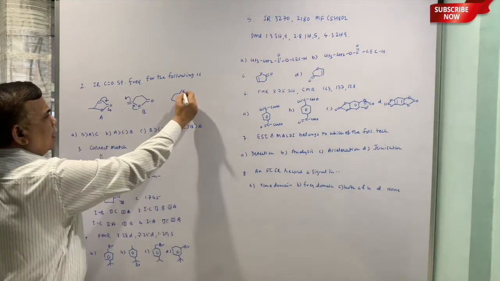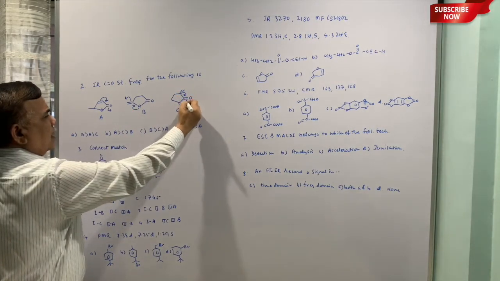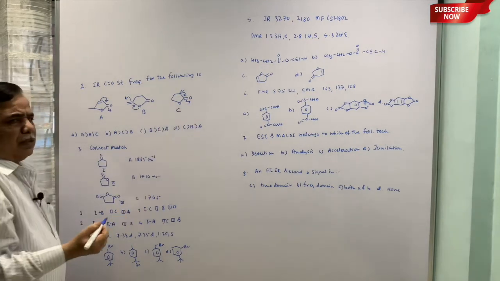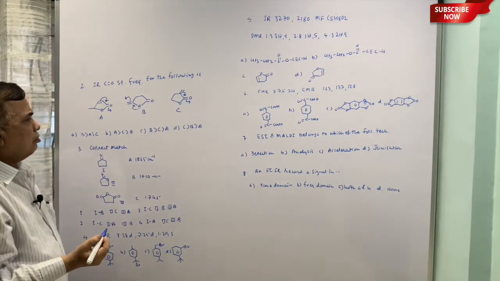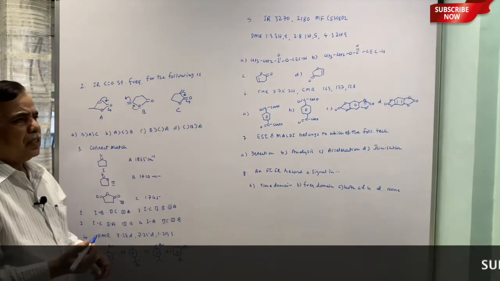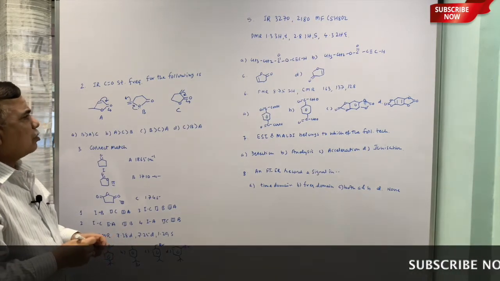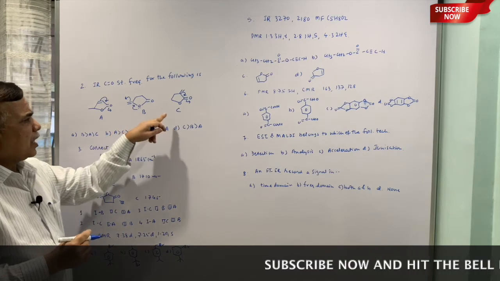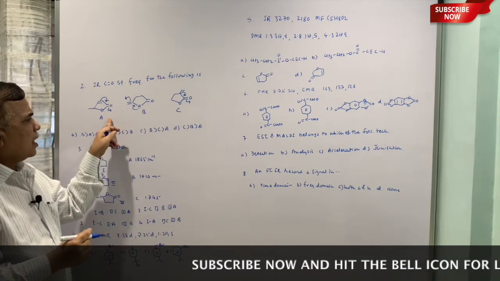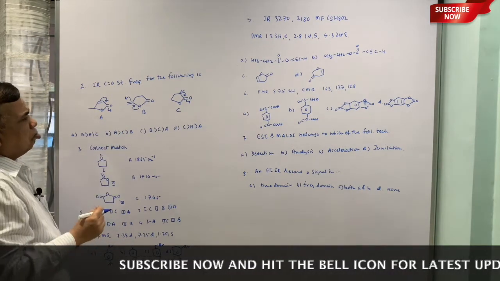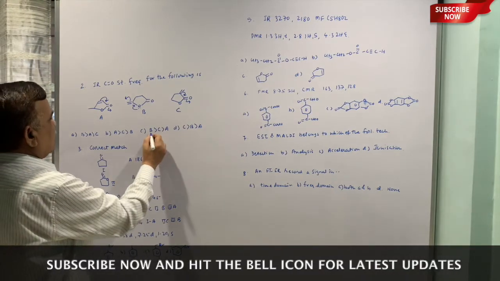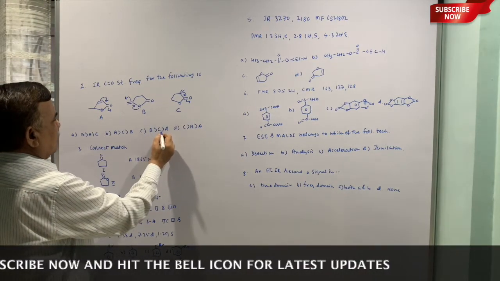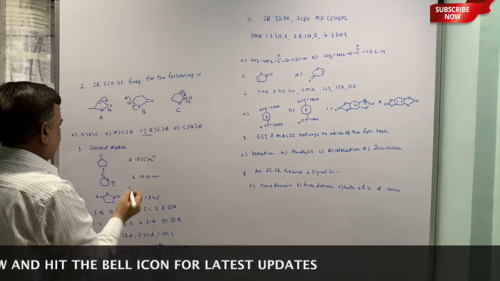In this case, if this comes here, this will be out of plane, so the conjugation is inhibited. So the first will be the one with reverse conjugation, second will be this one, and this is the last one. So B is greater than C, C is greater than A, so this option is correct.